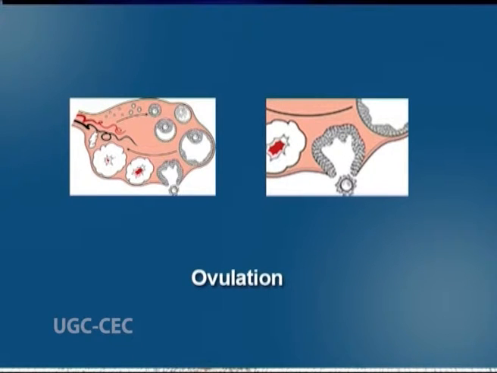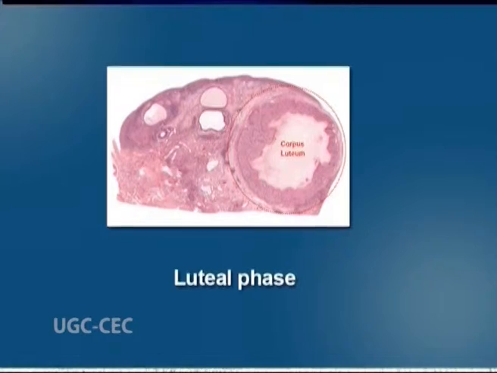Ovulation is the second phase of the ovarian cycle. When the ovum is nearly matured, estrogen reaches above threshold level, and in turn it stimulates the production of LH. LH concentration matures the ovum and weakens the ovarian follicular wall. Finally, the ovum goes into the fallopian tube from the ovary. Luteal phase is the final stage of the ovarian cycle.